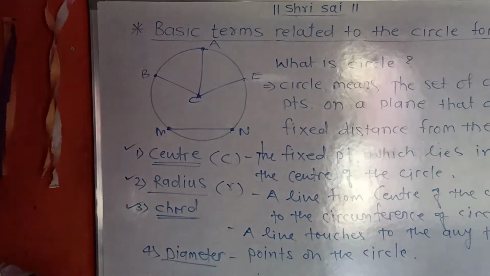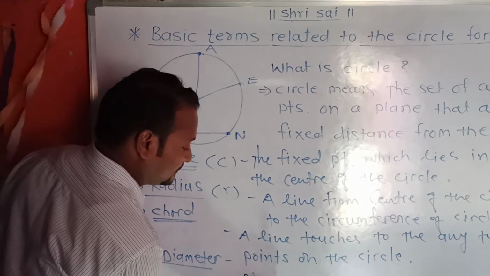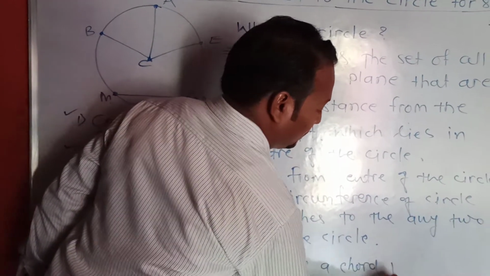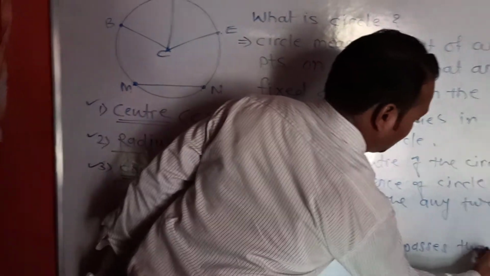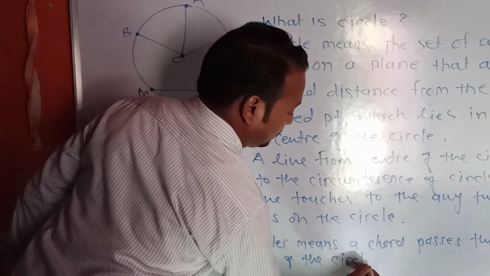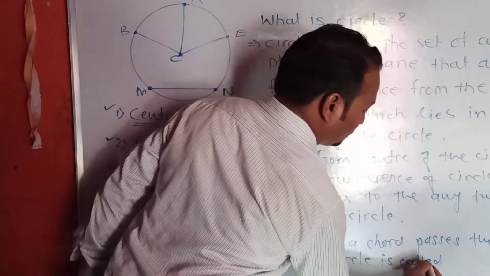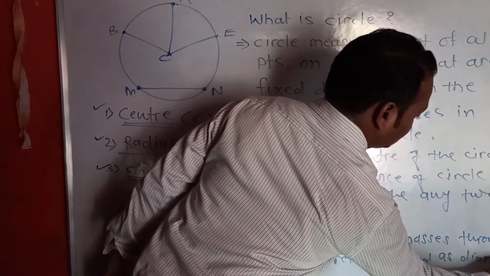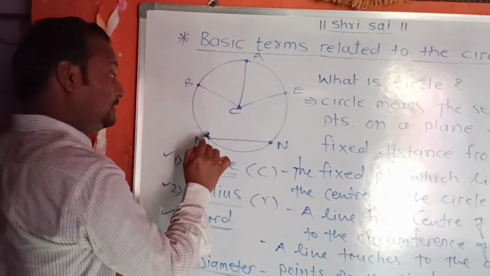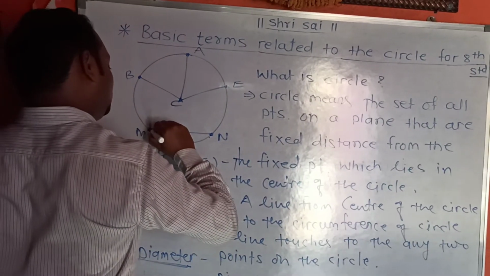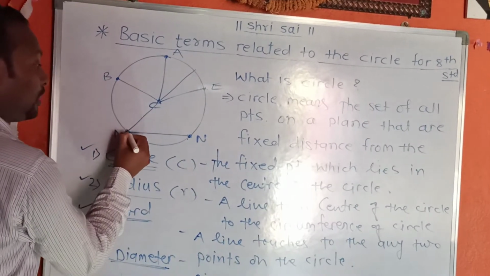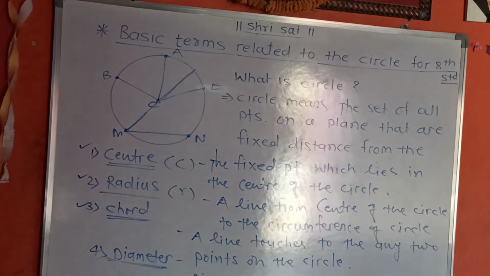What is a diameter? A diameter is a chord that passes through the center of the circle.